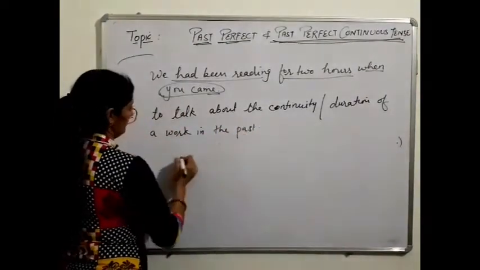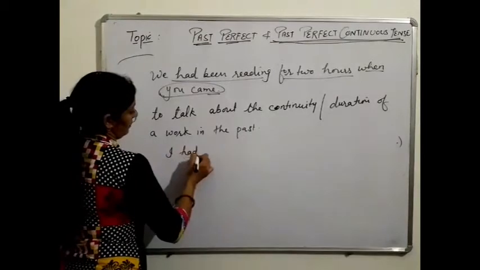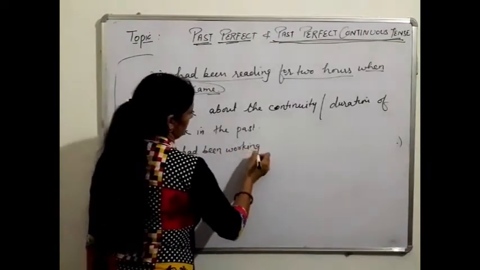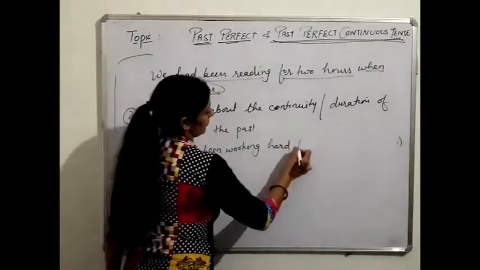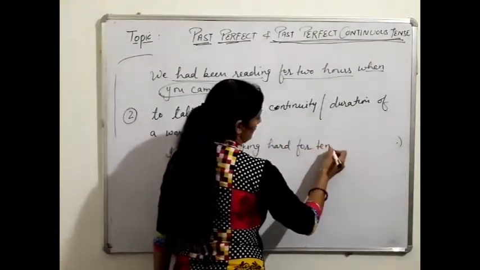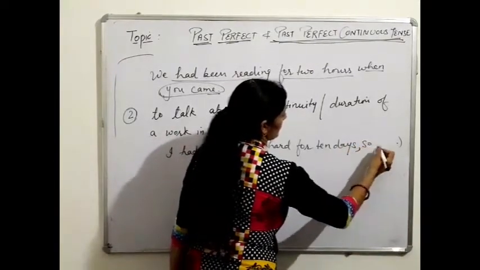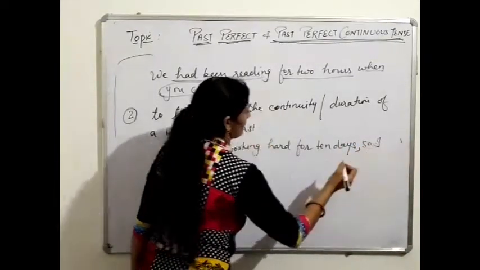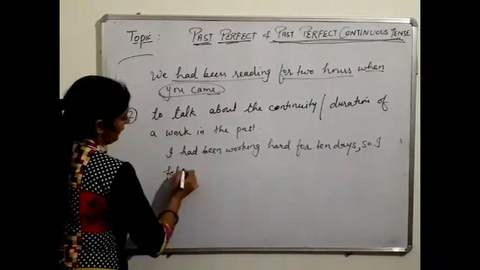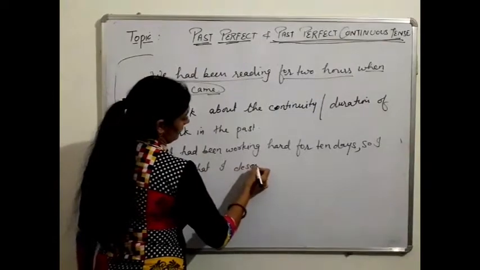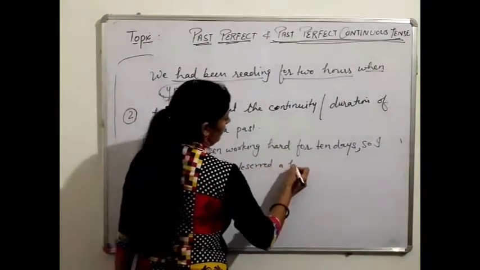For example, I had been working hard for 10 days, so I felt that I deserved a holiday.